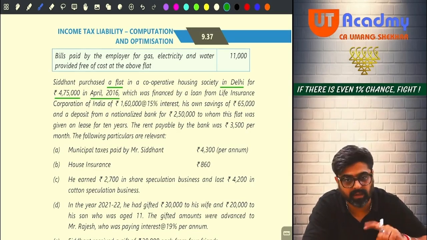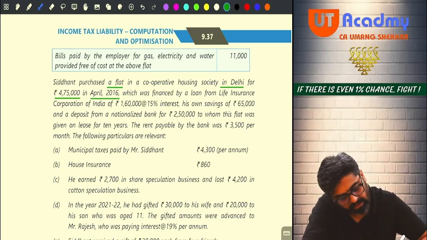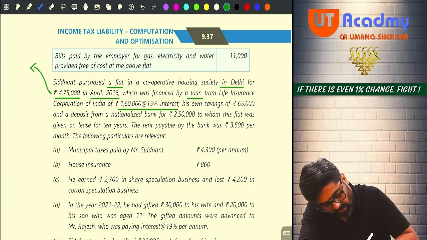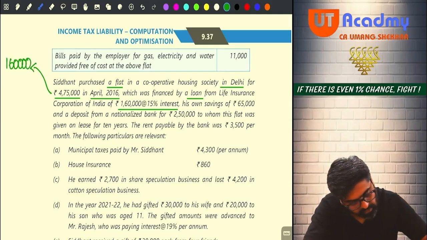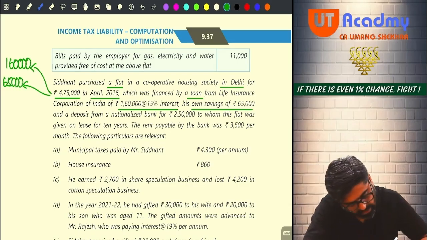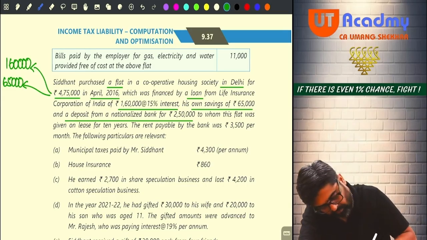Now how did you get this 4,75,000? They are saying that a loan you have taken from LIC, 1,60,000 at 15% interest. So 1,60,000 you took the loan. Then own savings 65,000, and a deposit from a Nationalized Bank of 2,50,000.